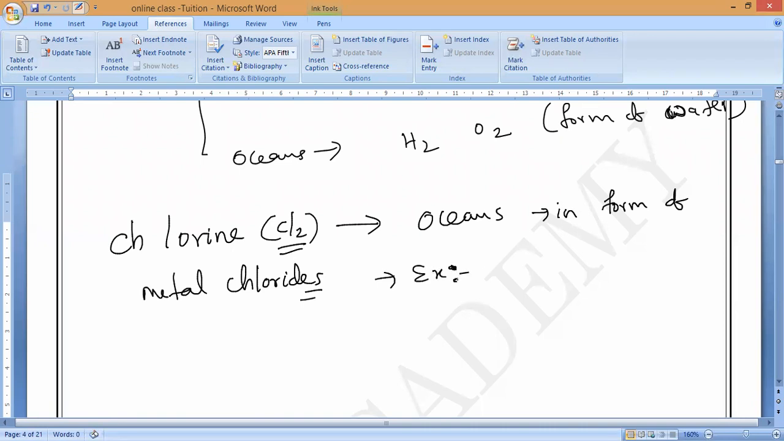Sodium chloride, magnesium chloride, calcium chloride, CaCl2. Like that. All these things we can call metal chlorides.